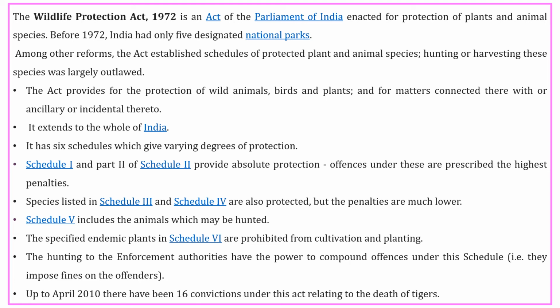The next is wildlife protection. The Wildlife Protection Act came into limelight on 9th September 1972, and before 1972 India had only 5 designated national parks, but after the implementation of the Wildlife Protection Act we have many different national parks as well as sanctuaries. In order to have rules and regulations, we have 6 schedules, and all these 6 schedules have different rules and regulations. Now we'll see all these schedules one by one.